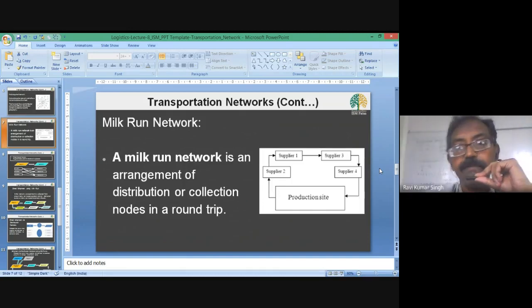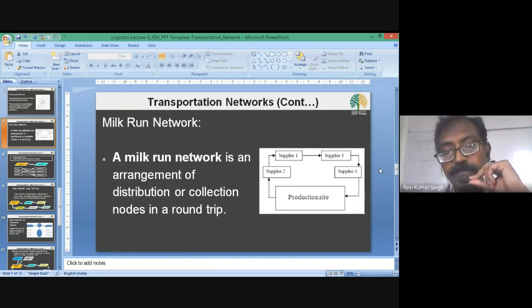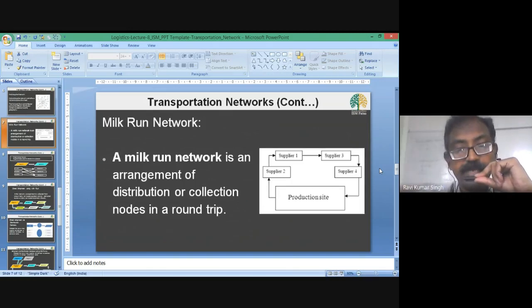From there, you have four suppliers or four customers which you have to serve. So you design a path so that you cater to the requirement of all the clients or suppliers sequentially one by one. So you arrange them in a circular path and cater either delivery or pickup or both sequentially.